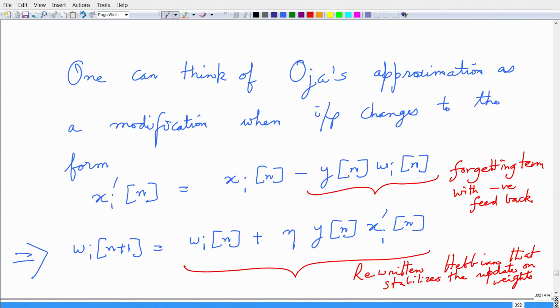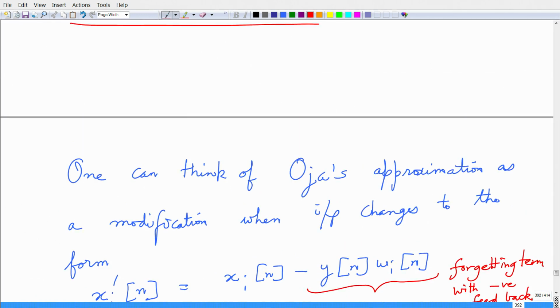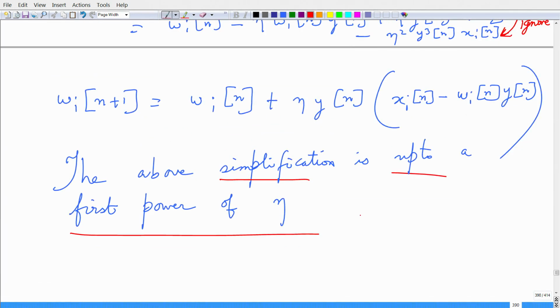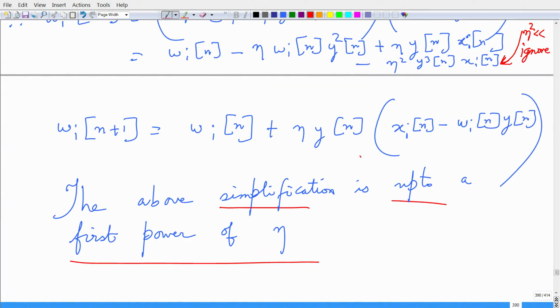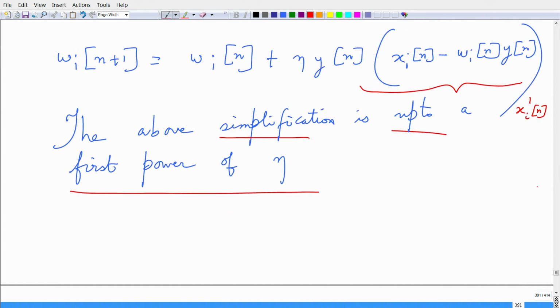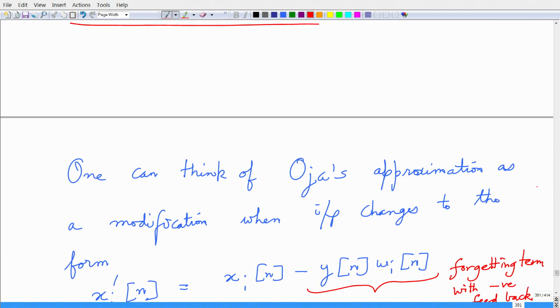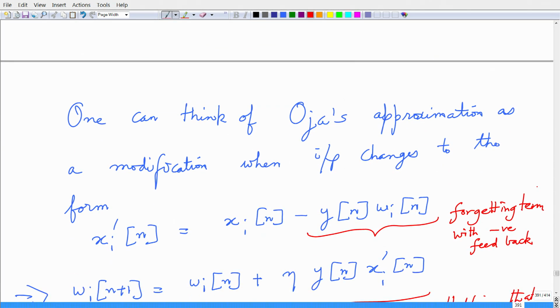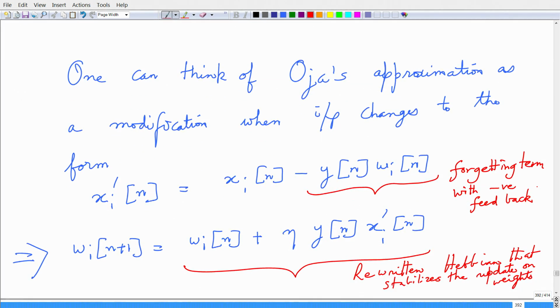So, if you just concentrate on this term x_i prime of n, which I call x_i prime of n, x_i prime of n is basically x_i of n minus y of n times w_i of n.